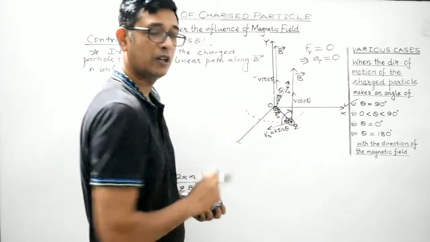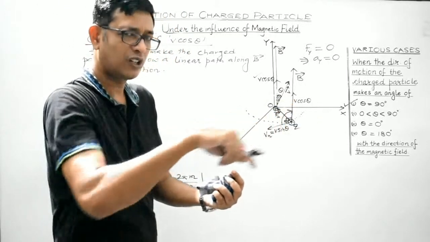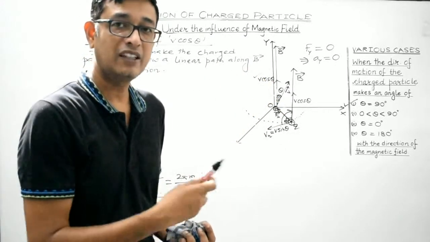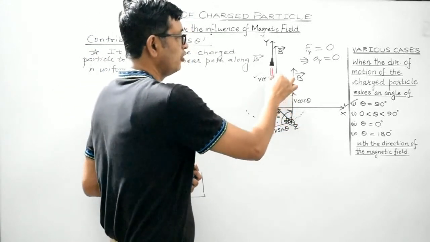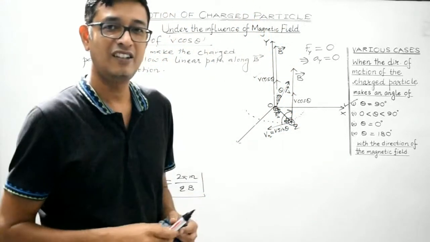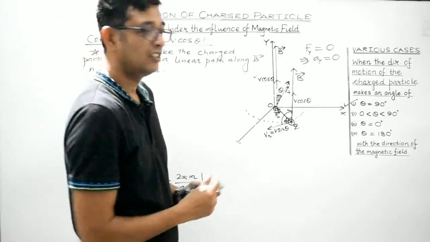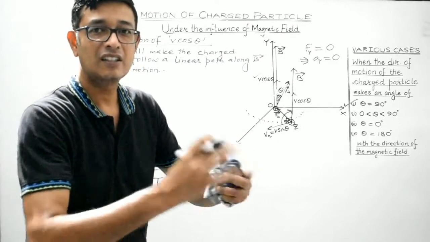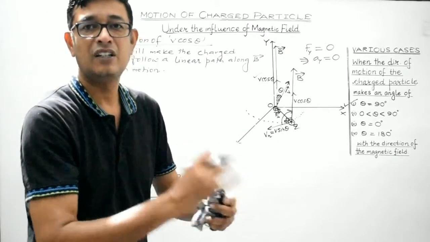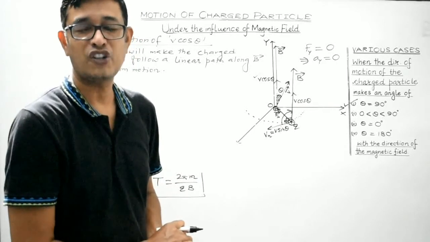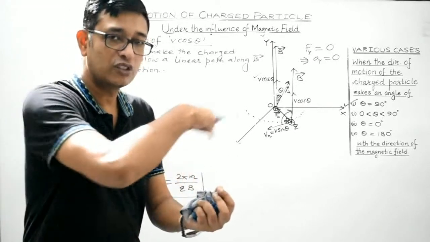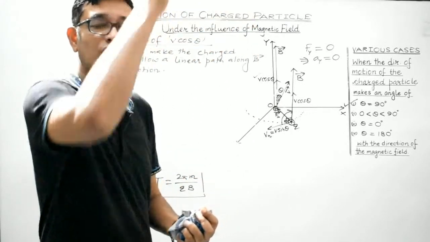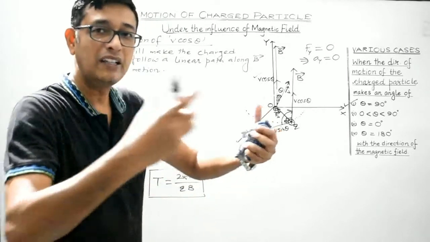The normal component V sin theta will make the charged particle follow a circular path, right? The component V cos theta will make the charged particle follow a linear distance in uniform motion along the direction of the magnetic field. So can you imagine the charged particle is having both the components V cos theta and V sin theta. What will be the collective effect on the charged particle? It needs to follow a circular path as well as a linear distance along the direction of the magnetic field. So combine these two.